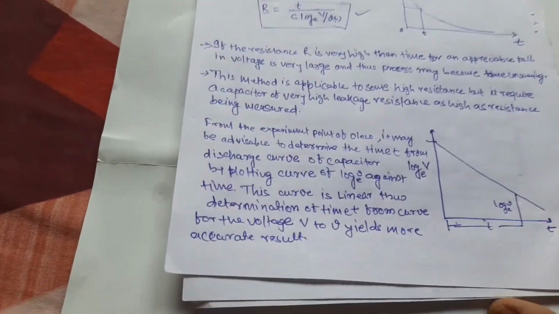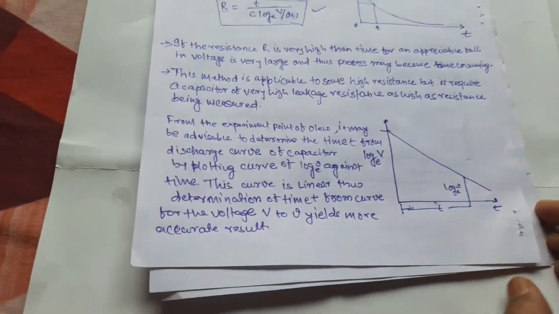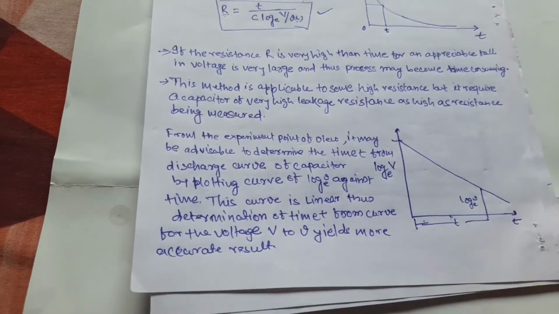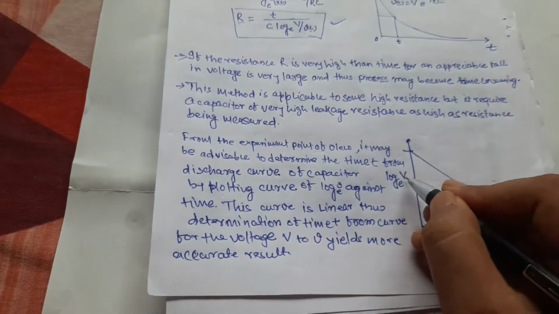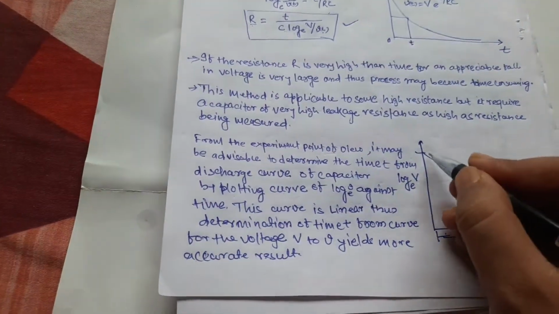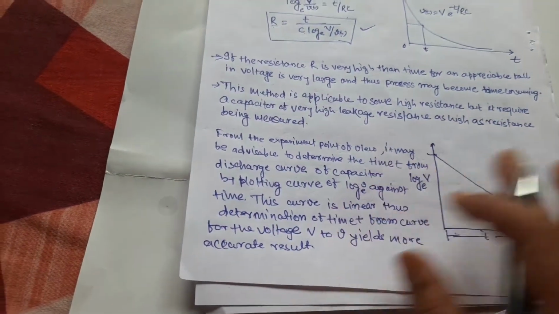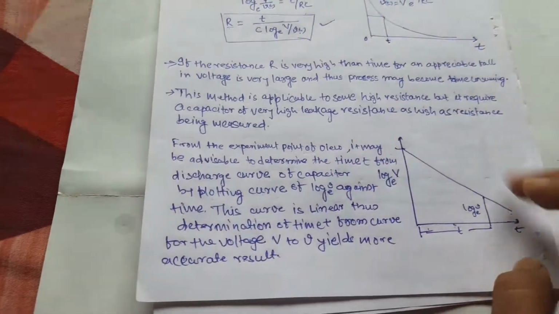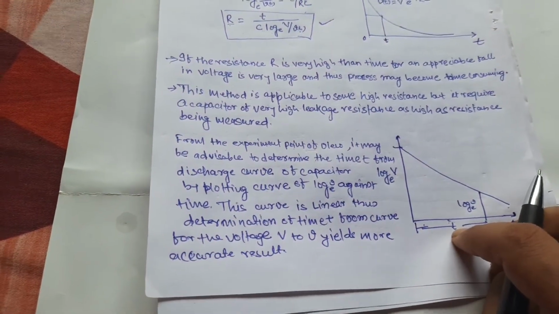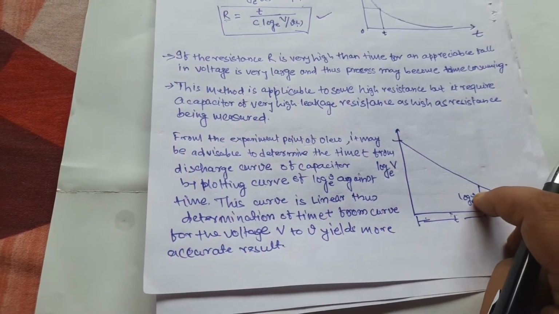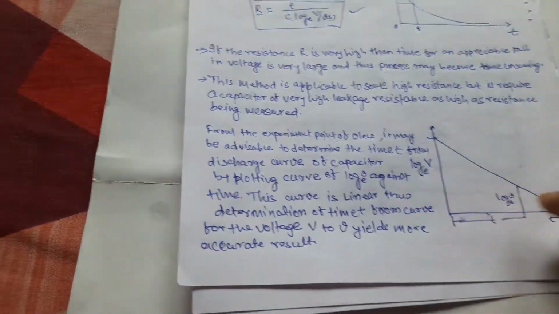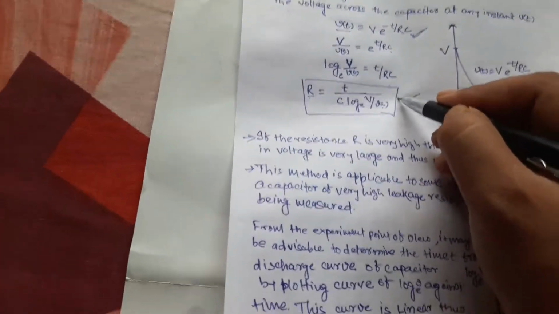From an experimental point of view, we have to plot the graph between log V versus time t, because the graph is linear, and you take the value of voltage across resistance V for a particular time t, and calculate the unknown resistance R.